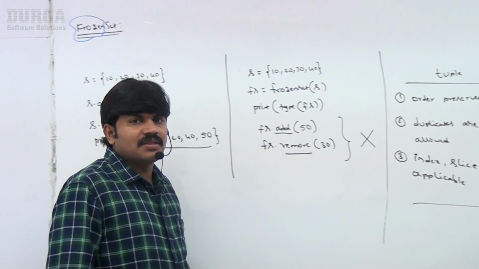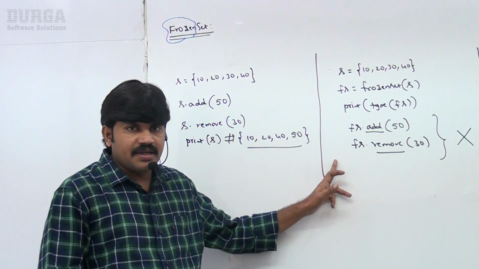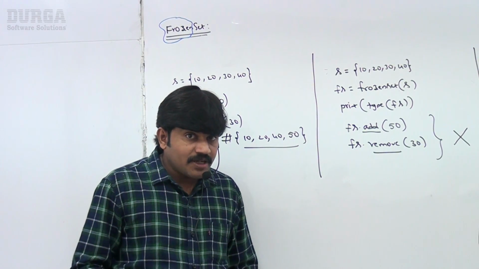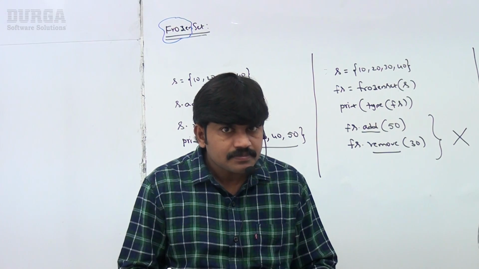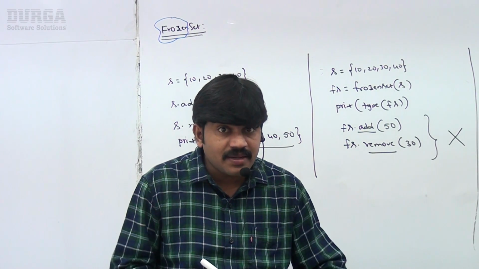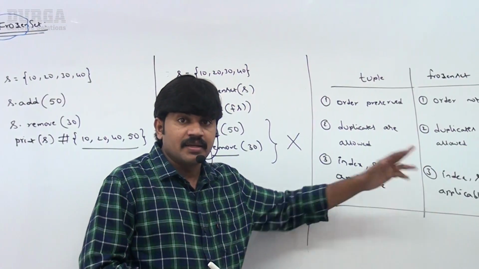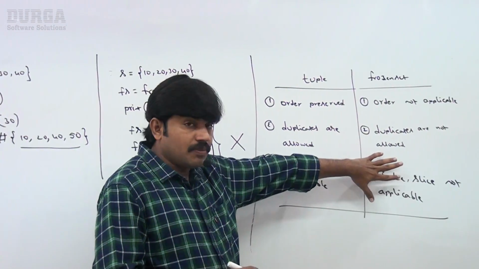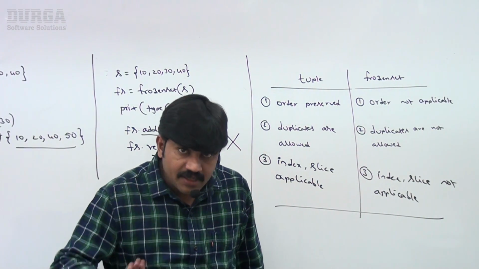Frozenset is not a commonly used data type. Just get a basic idea. I hope it is enough. So what is the difference between set and frozenset? Set is mutable, frozenset is immutable. What is the difference between tuple and frozenset? Similarity: both are immutable, but there are multiple differences available. Clear for all of you, right?